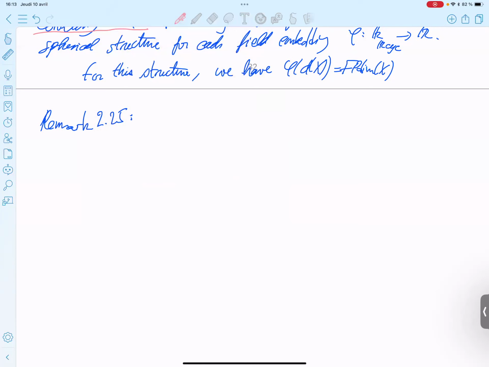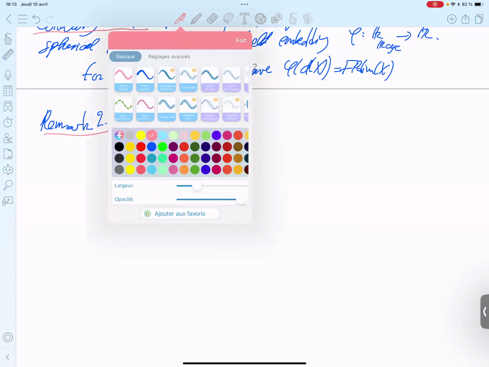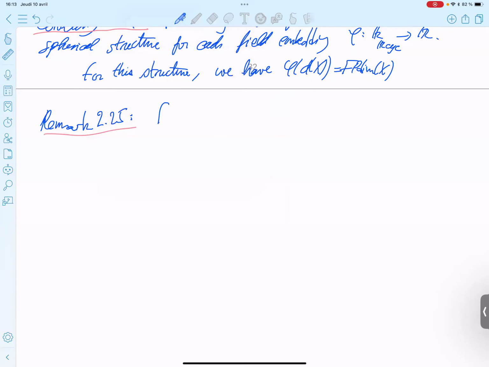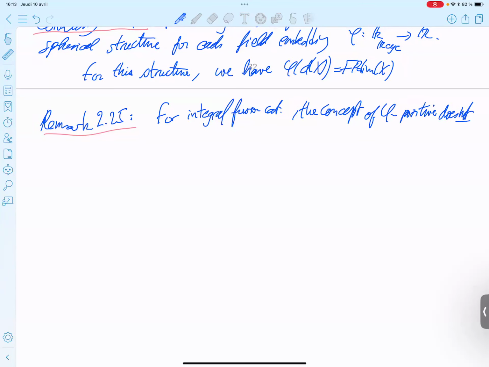Maybe not for the weakly integral case, but for the integral case it is independent. Integral fusion category. The concept of phi positive does not, yeah.